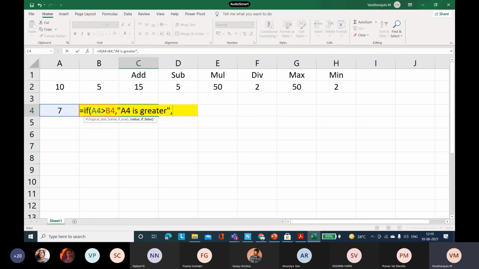Else, you put a comma. Now if my logical test is not true, then it has to be written as B4 is greater.